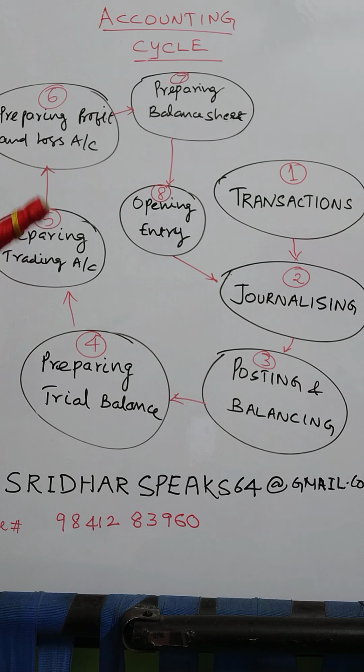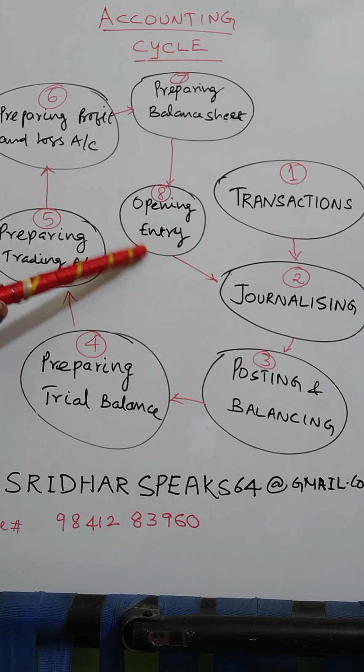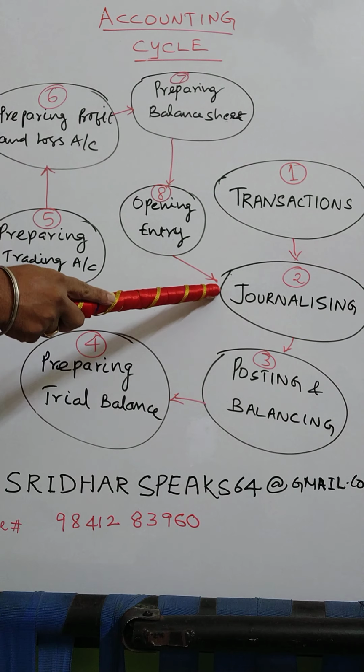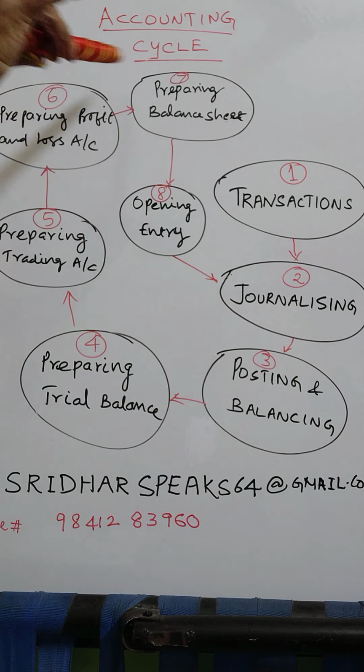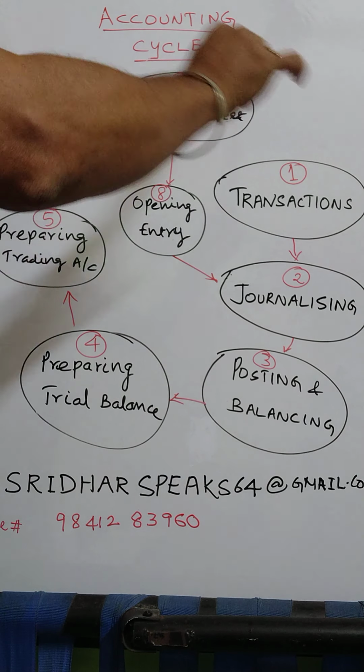Once the balance sheet is over, it means we are ending the financial transactions for the year. Then we will go to the opening entry. Once the opening entry comes, again it will pass through journalizing, and the cycle continues. Clear, students? This is called the accounting cycle.